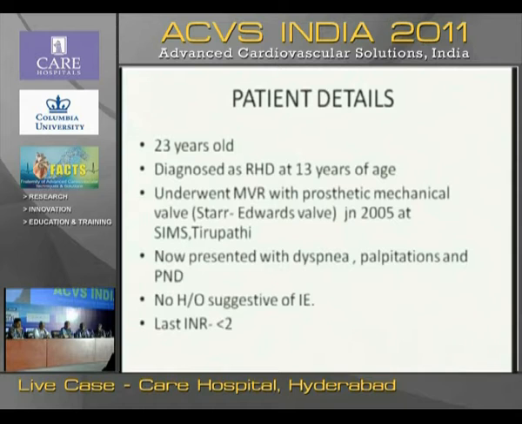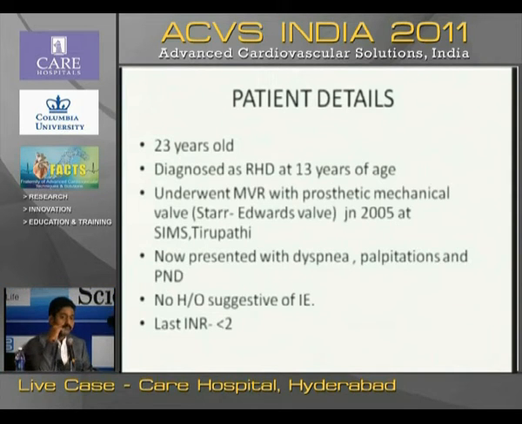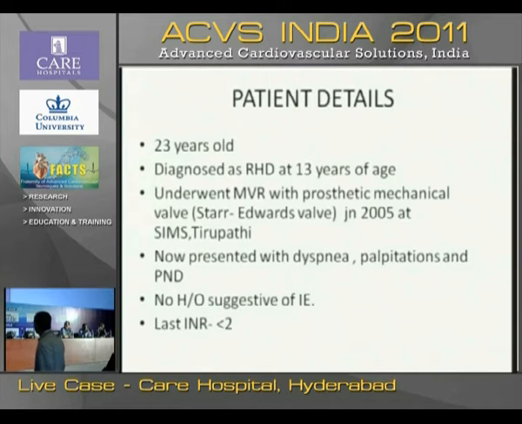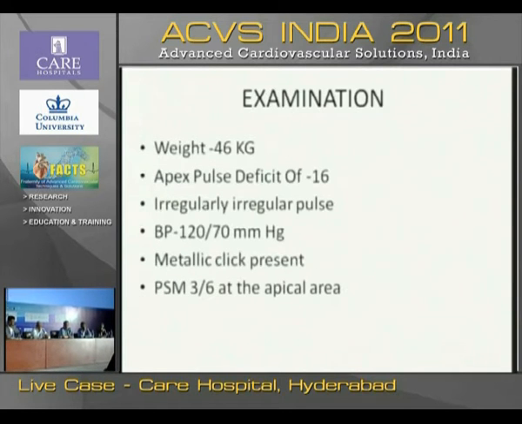Yeah, go ahead. We can see the slide. Department. He is diagnosed to have rheumatic heart disease at 13 years of age, and he underwent mitral valve repair with a prosthetic mechanical valve, that is Starr-Edwards, in June 2005 at Tirupati. Now he has presented recently with dyspnea, palpitation, and paroxysmal nocturnal dyspnea, and there was no previous history of infective endocarditis after this procedure of MVR. His last INR was less than 2.